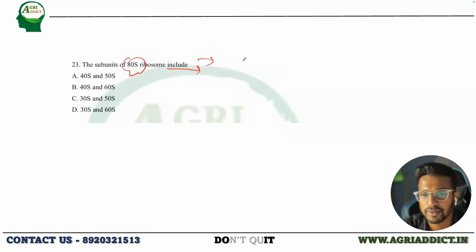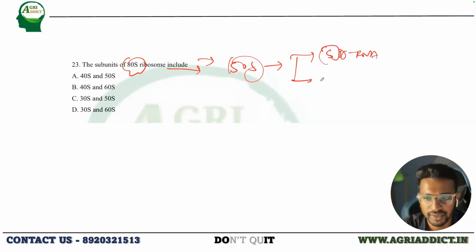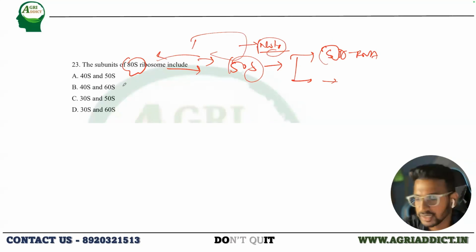In the upcoming papers, they might be splitting this and asking what are the components of 50S. Just tell me about the proteins and the RNA which are associated with it. So you should be able to answer this question also. So make sure to prepare it accordingly from the table that I have given you in the notes. Okay. So here the answer would be B, the 40 and 60S.